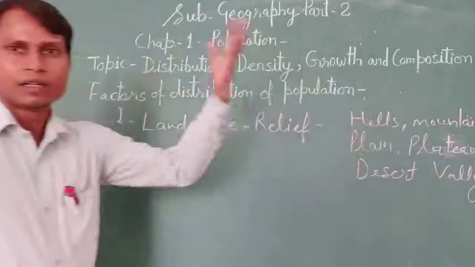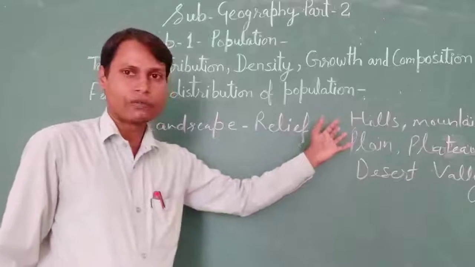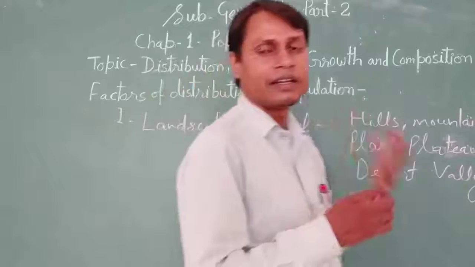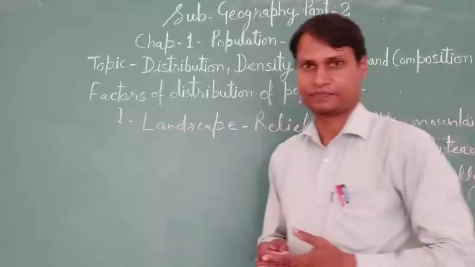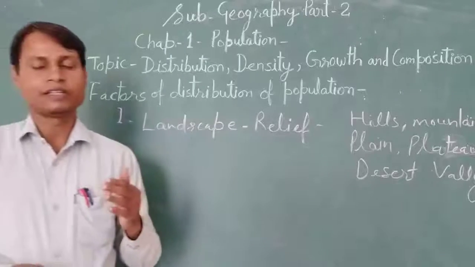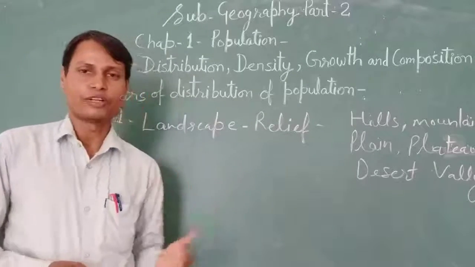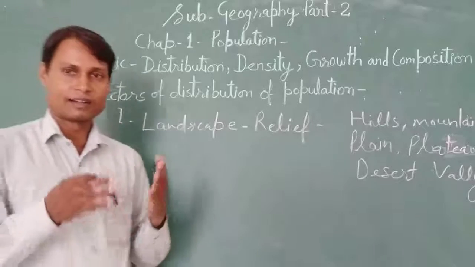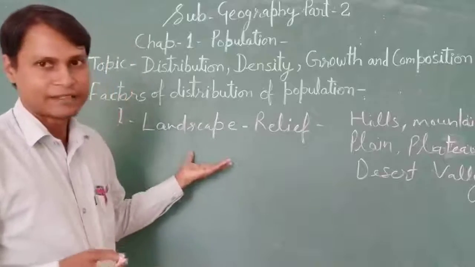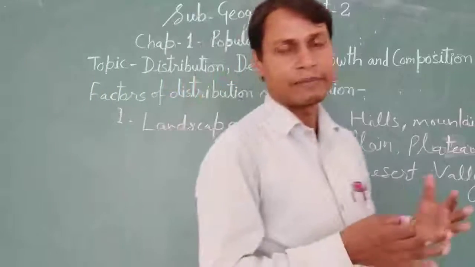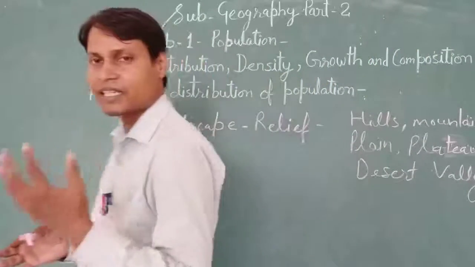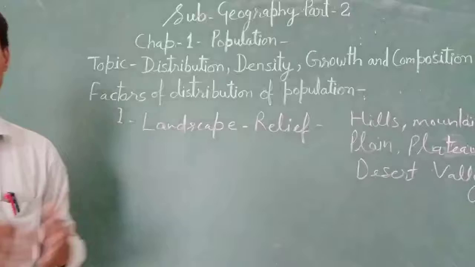Such kinds of landscapes or landforms are found in our country. You know, we are living in the North Indian plain, and in the northernmost boundary of India, the international boundary of Himachal Pradesh, Jammu and Kashmir, Uttarakhand, Uttar Pradesh, Sikkim, Arunachal Pradesh, we can see so many mountains are there. It means so many hills are there. The mountains of the Himalaya are extending on the northernmost boundary of India.